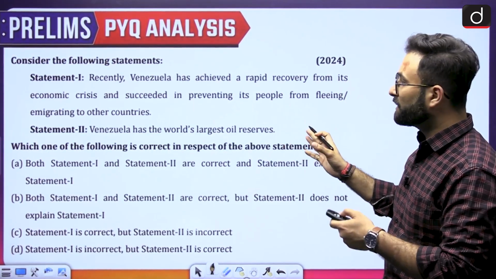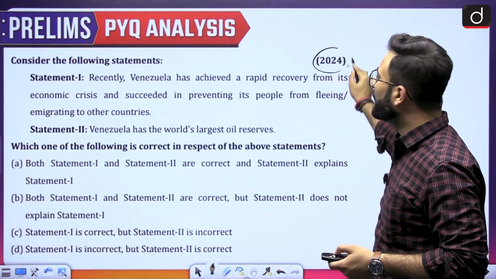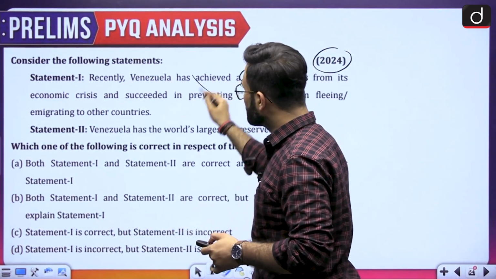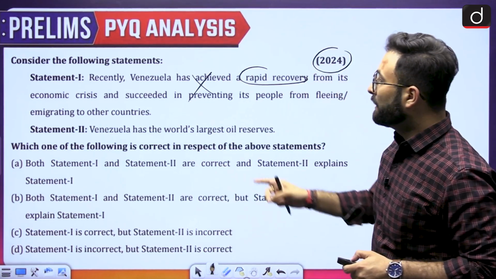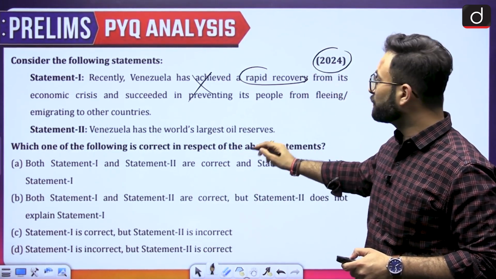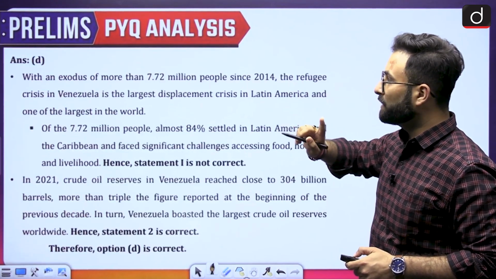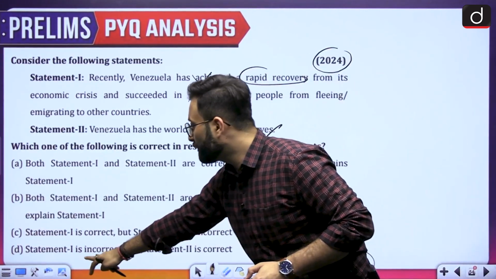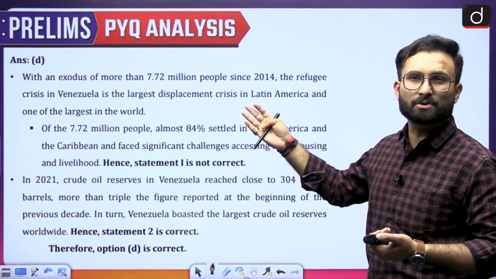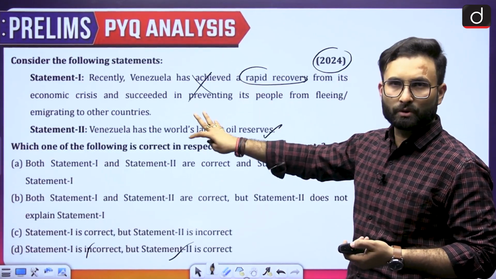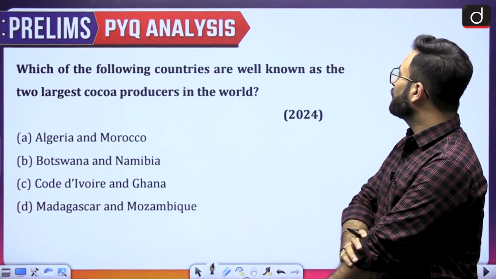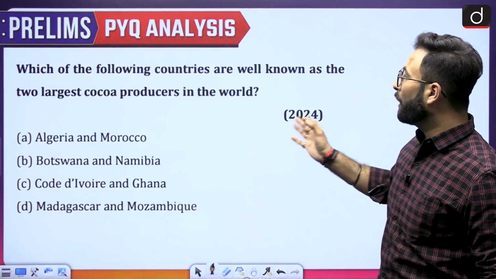Now that is a situation of current affairs which was there in 2024, but right now also Venezuela has not achieved a rapid recovery, so there is still an economic crisis going on in Venezuela. Venezuela has the world's largest oil reserves. So this particular statement can be true, but statement 1 is false. So option D is your right answer: statement 1 is incorrect and statement 2 is correct. You can go through this explanation, but it is not needed, because Venezuela is still going through the economic crisis. Moving further to the next one: which of the following countries are well known as the two largest cocoa producers in the world?